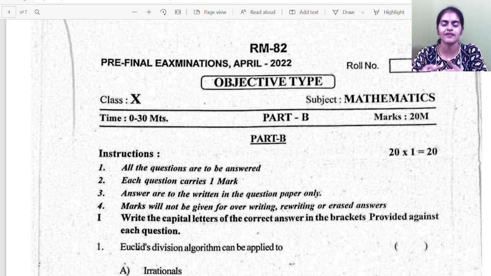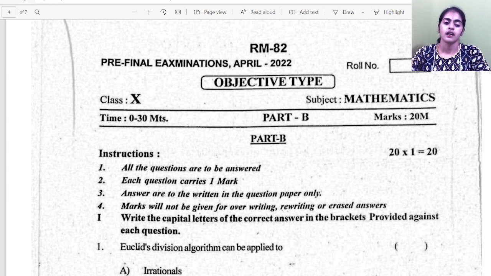And most of you have sent me the pre-final question paper, so I'm happy that you are so interested to know the answer. I'll make the videos very soon, because I have a lot of papers, almost 20 papers, so I have to segregate them and take whatever you have given. I have to download it again, convert it into a way I can write and represent here, and then only I can give you the output. So that is the reason it is taking a little time. I hope you understand.